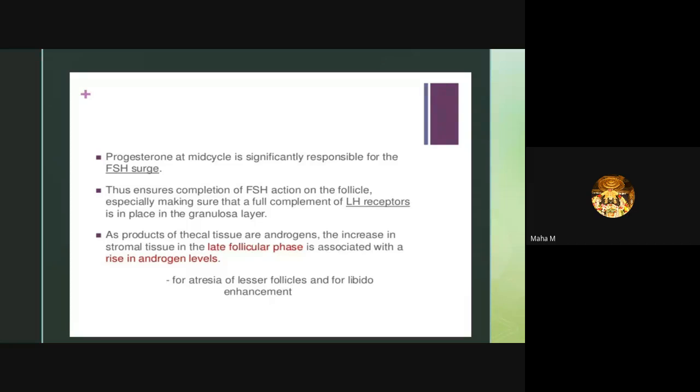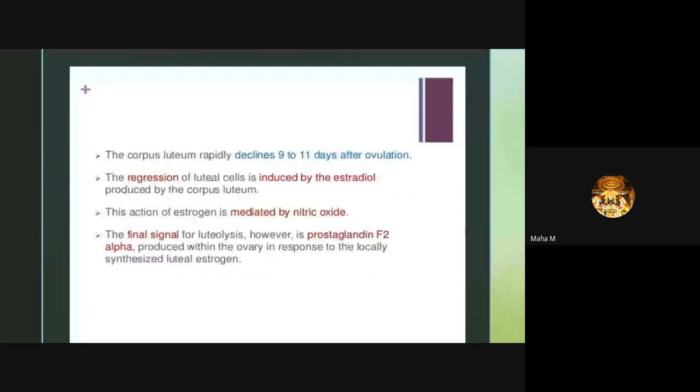Progesterone at mid-cycle is significantly responsible for the FSH surge. Thus, it ensures the completion of FSH action in the follicle, especially making sure that a full complement of LH receptors is in place in the granulosa cells. As products of theca tissues are androgens, the increase in the stromal tissue in the late follicular phase is associated with a rise in androgen levels.